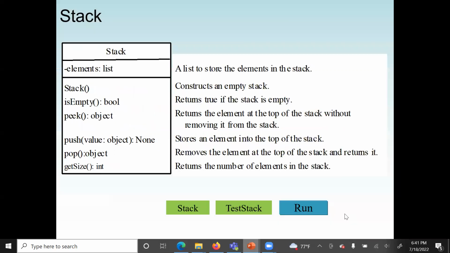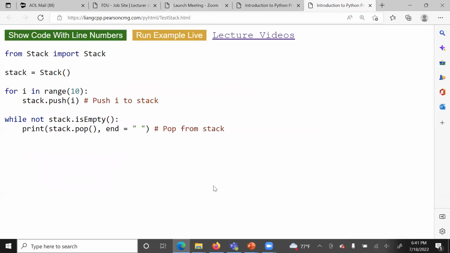Now, let's see that our next test stack. Here, we are going to create a stack object. First, this is object-oriented programming. So we import our stack class first. Then we create a stack object named stack, but start with the lowercase s. Python is case sensitive, so the class name start with uppercase s. The stack object lowercase s means they are different.